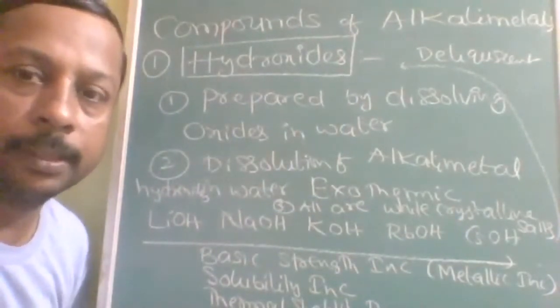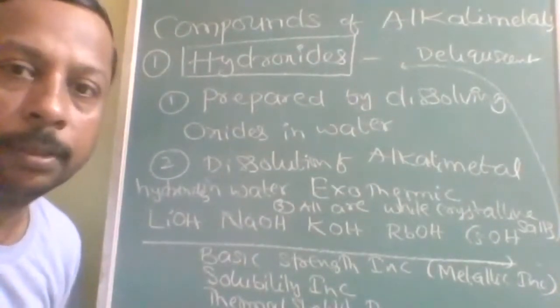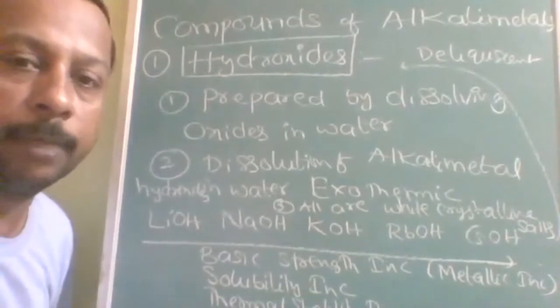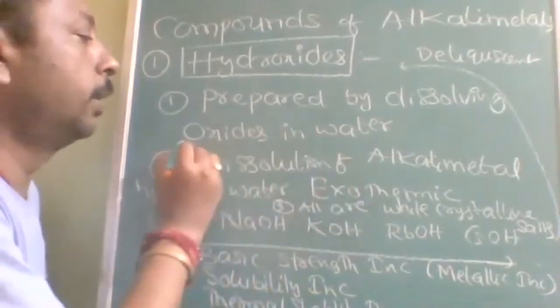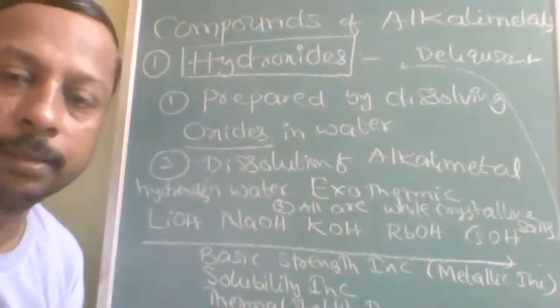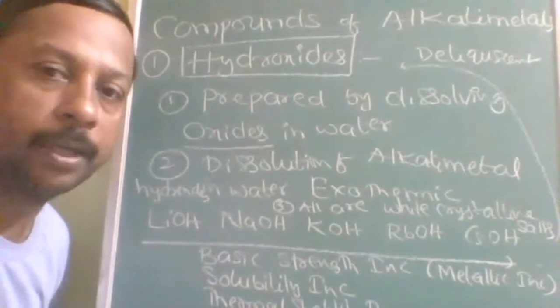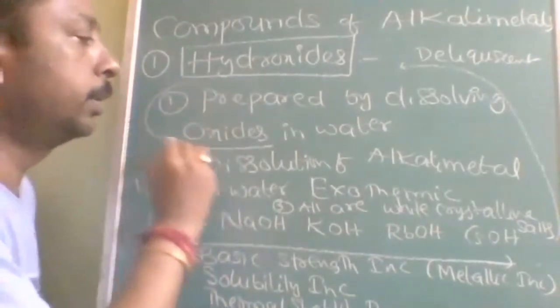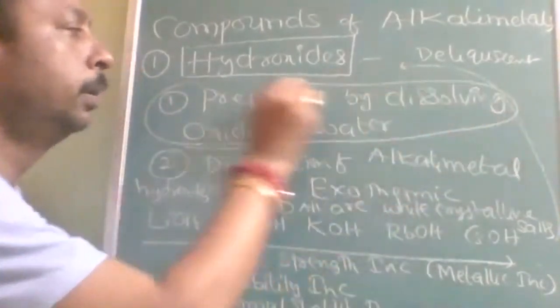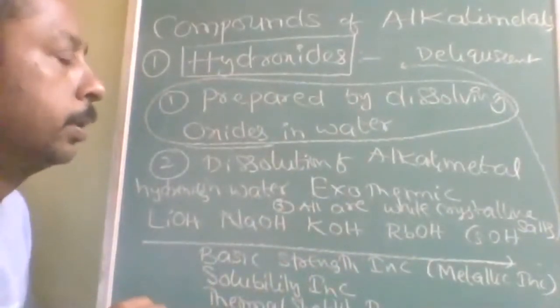The very first compound of alkali metals is hydroxide. Hydroxides are simply prepared by dissolving oxides. Suppose if you want lithium hydroxide, then lithium oxide plus water will give you lithium hydroxide. Understood? Preparation is not much important. Hydroxides are prepared by dissolving their oxides in water.